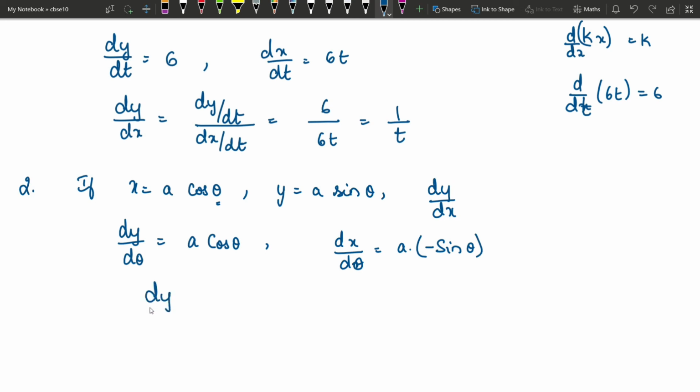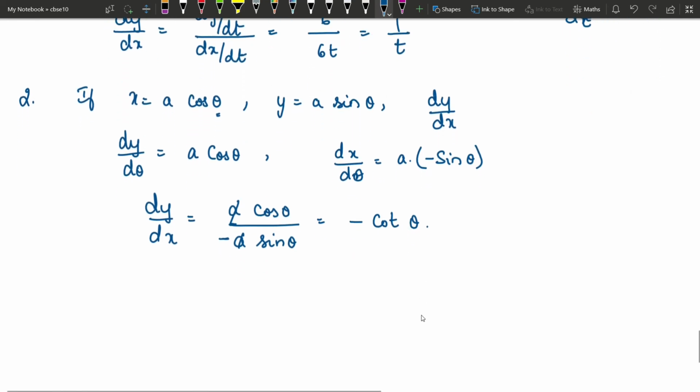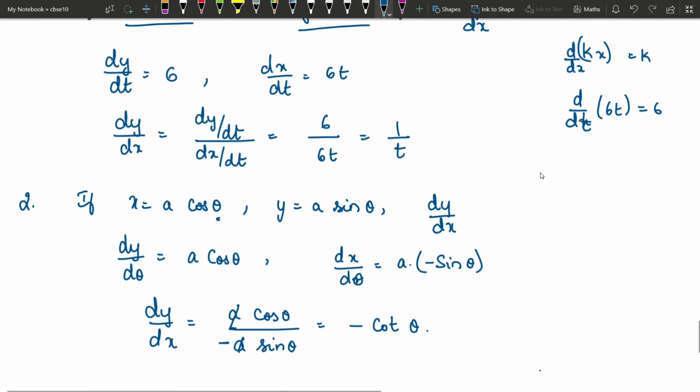Now, what is dy by dx? dy by dx is dy by d theta, which is a cos theta, divided by minus a sin theta. A and a get cancelled. You have minus sign here. Cos theta by sin theta is cot theta. So this is the answer for this parametric differentiation.